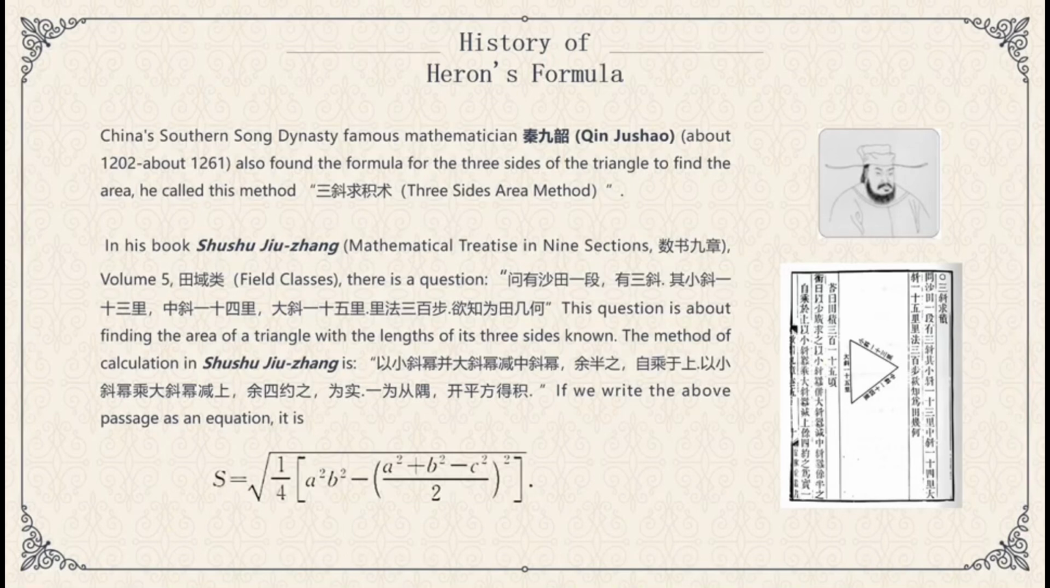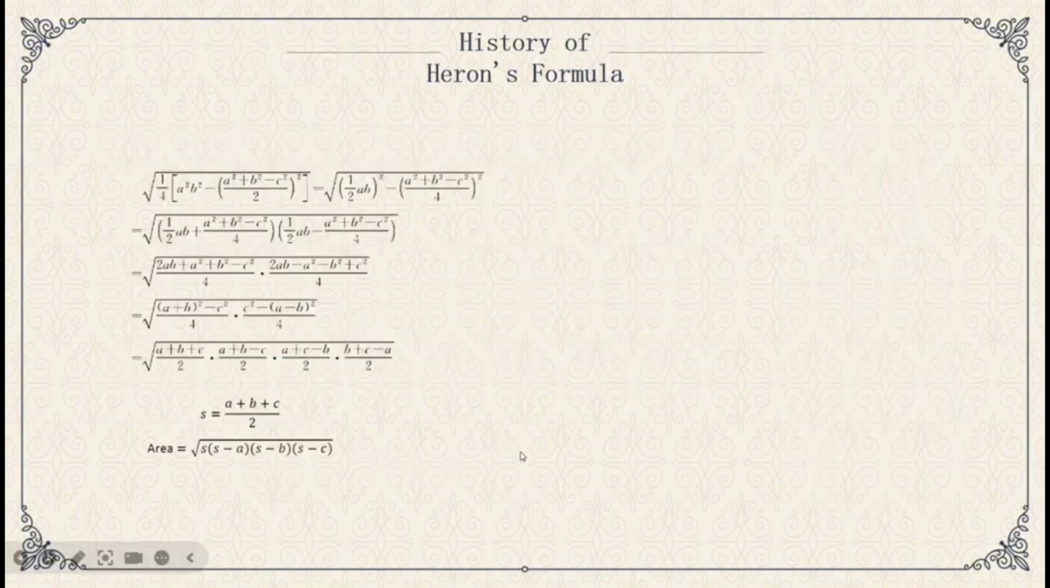The small side is 13 miles long, the middle side is 14 miles long, and the large side is 15 miles long. So how large is this field? This question is about finding the area of a triangle with the lengths of its three sides known. And the method of calculation in the book can be written as an equation. It is like this.